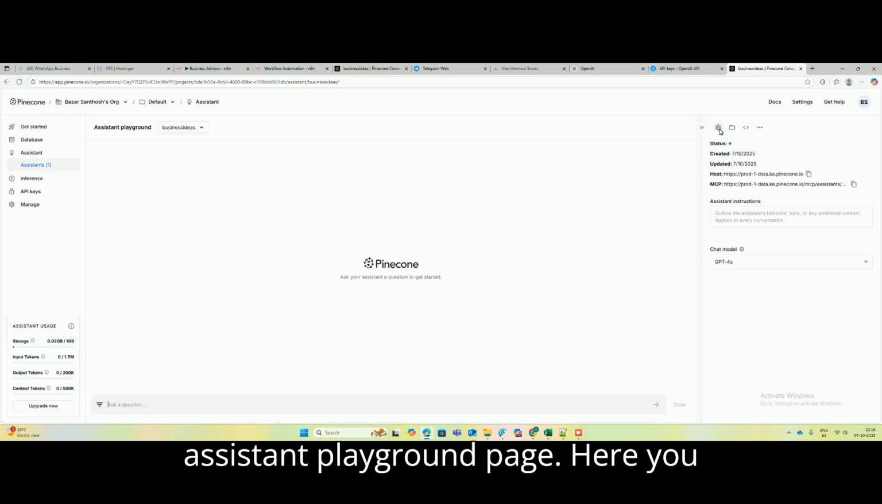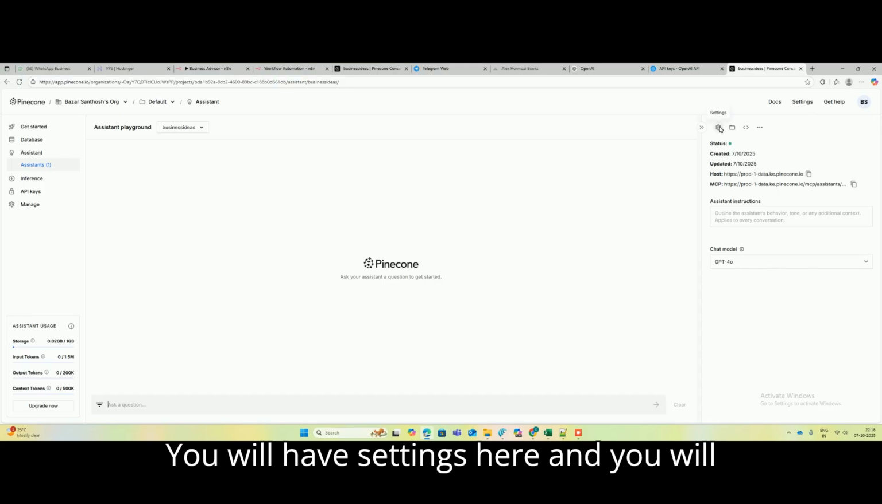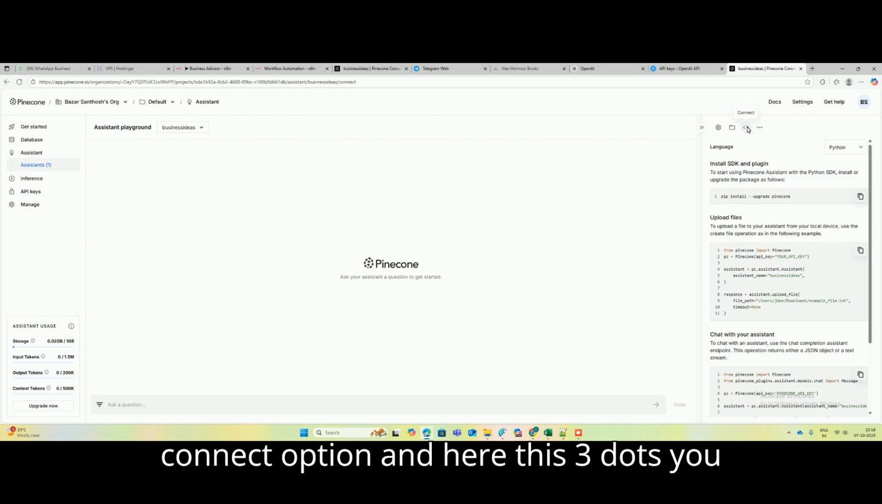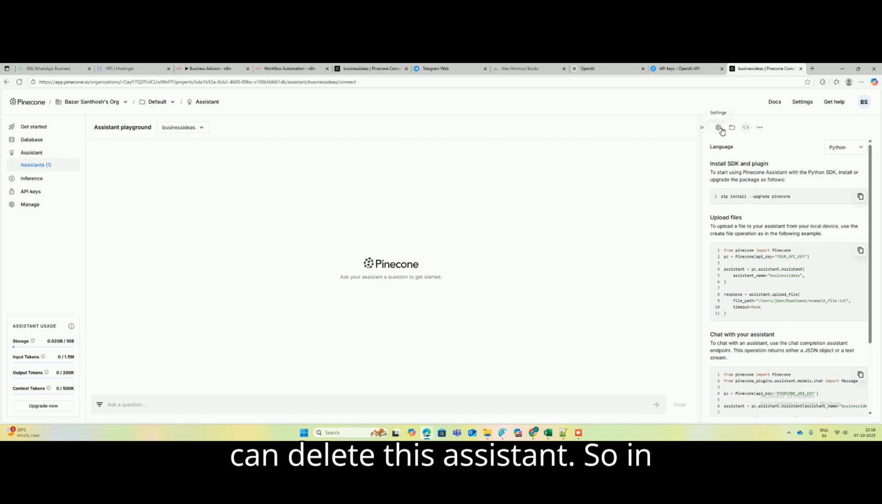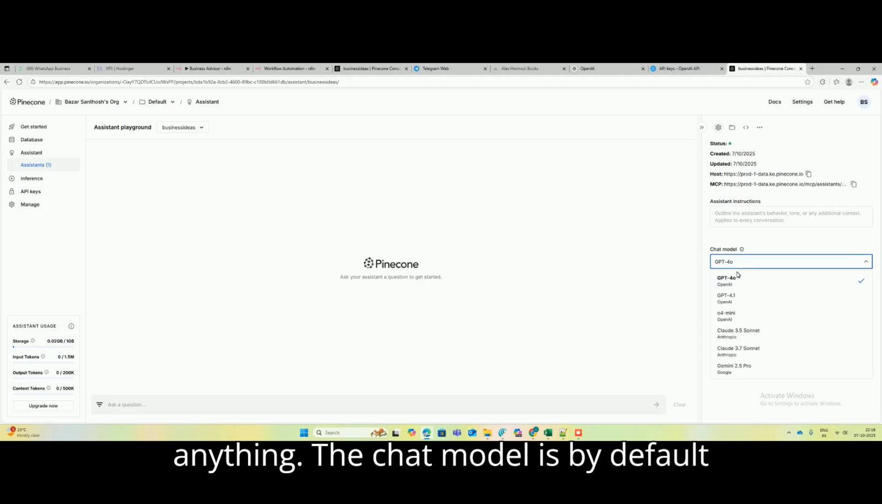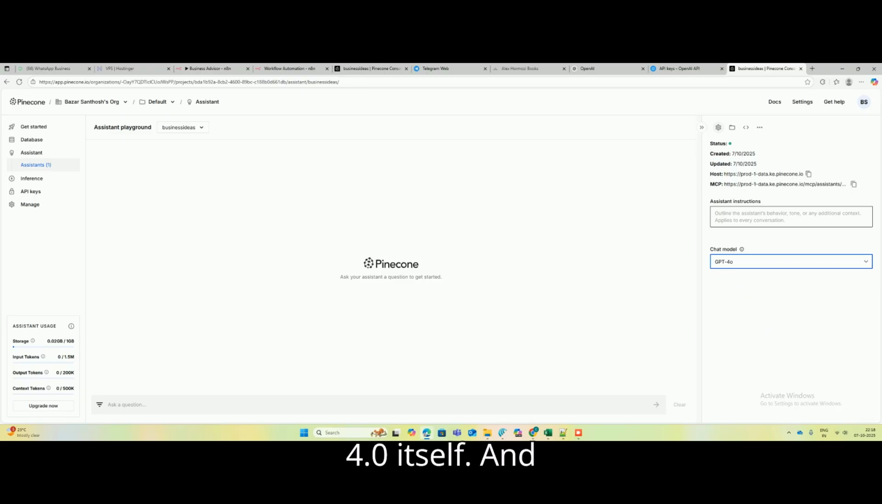page. Here you will have three options. One is settings, then files, and here you will have a connect option. With these three dots you can delete this assistant. In settings you are not going to do anything. The chat model is by default GPT-4o, and you can keep it as GPT-4o itself.